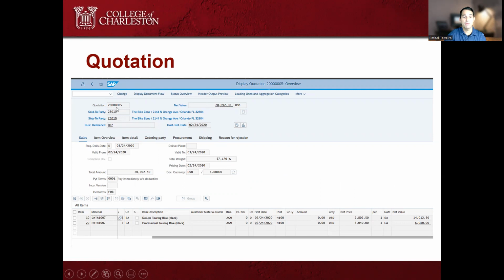This is the quotation number, and here are the codes for the customer, the net value, and here's more information. And as you saw in the previous slide, here is the item code, the material, and then the quantities, the description, the dates, and the final amounts.